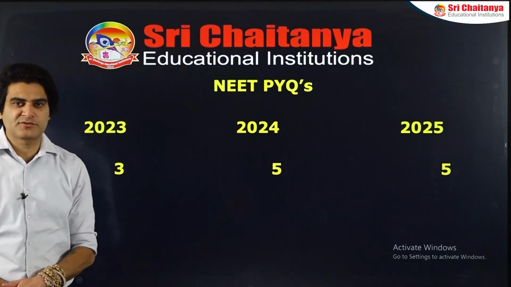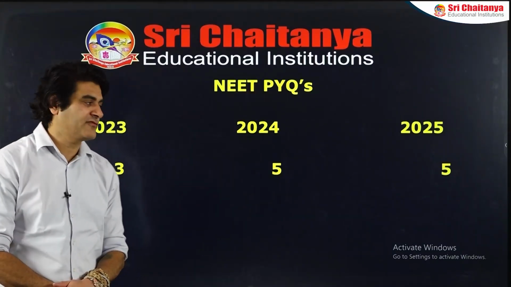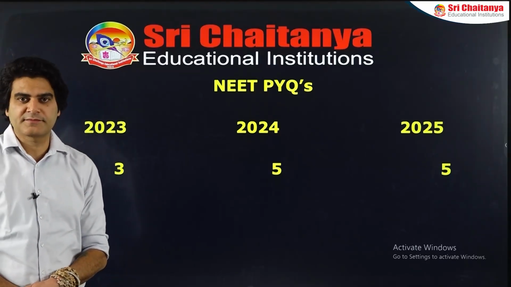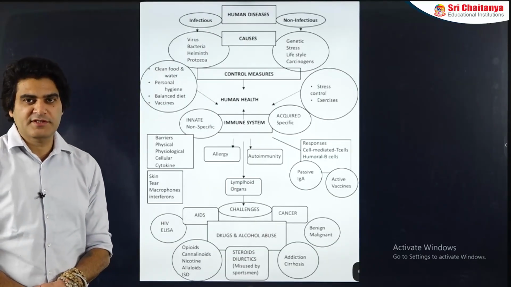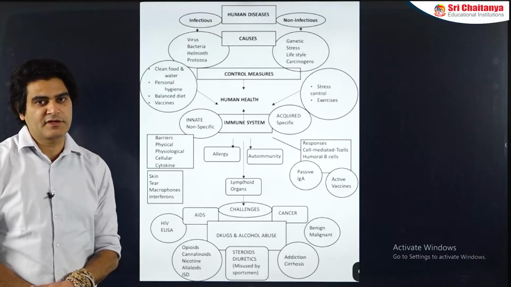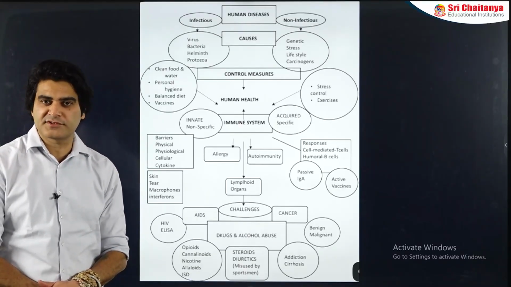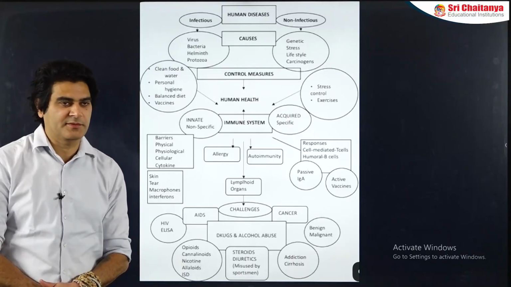As we see in 2024 as well as 25, there have been 5 questions from this chapter. In 2023 there were 3 questions, so that means it's a very important chapter. Around 20 marks to 25 marks also from this chapter you can get easily if you are well conversant with all the concepts in this chapter.